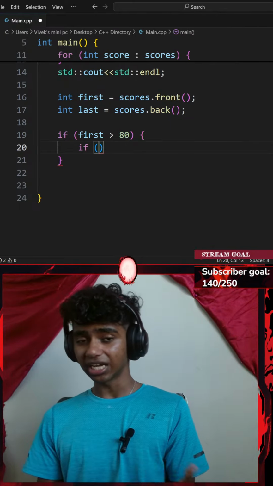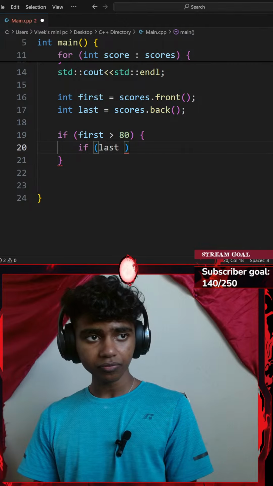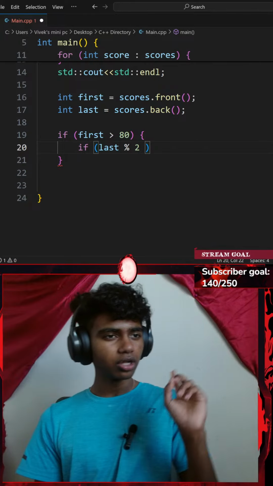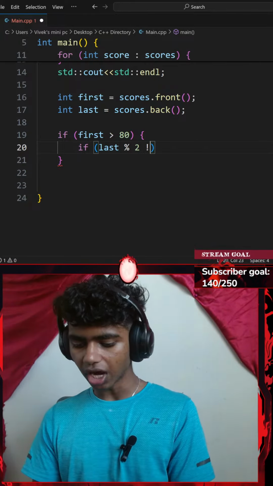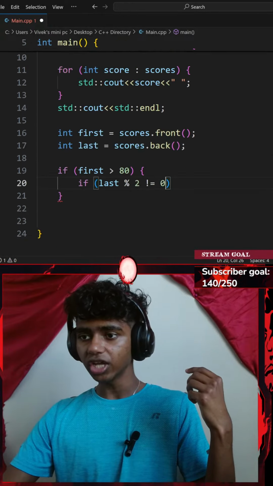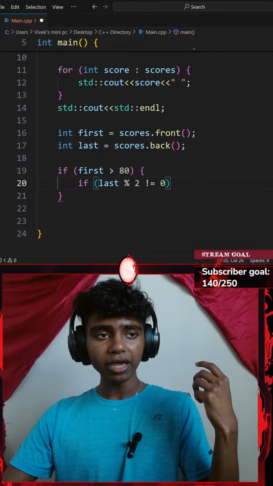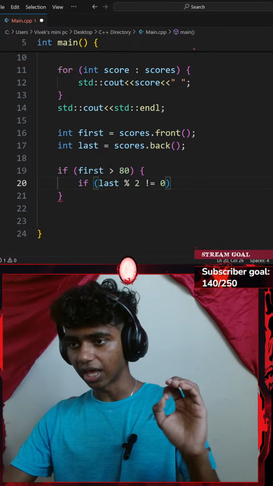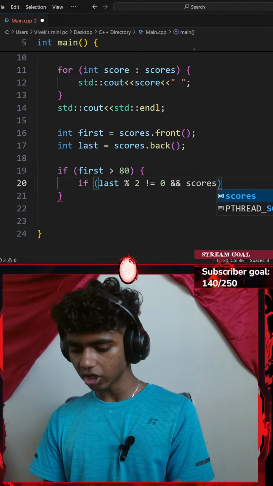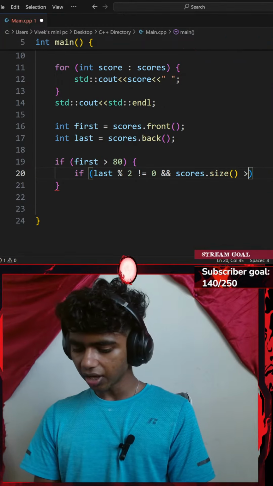I'll go with an if statement indented inside of my first if statement. So if my last variable modulus 2 is not equal to 0, meaning my last is odd, I print strong start unstable finish. And my vector size is greater than or equal to 10. Let's go with an and. My vector, which is called scores, its size is greater than or equal to 10.